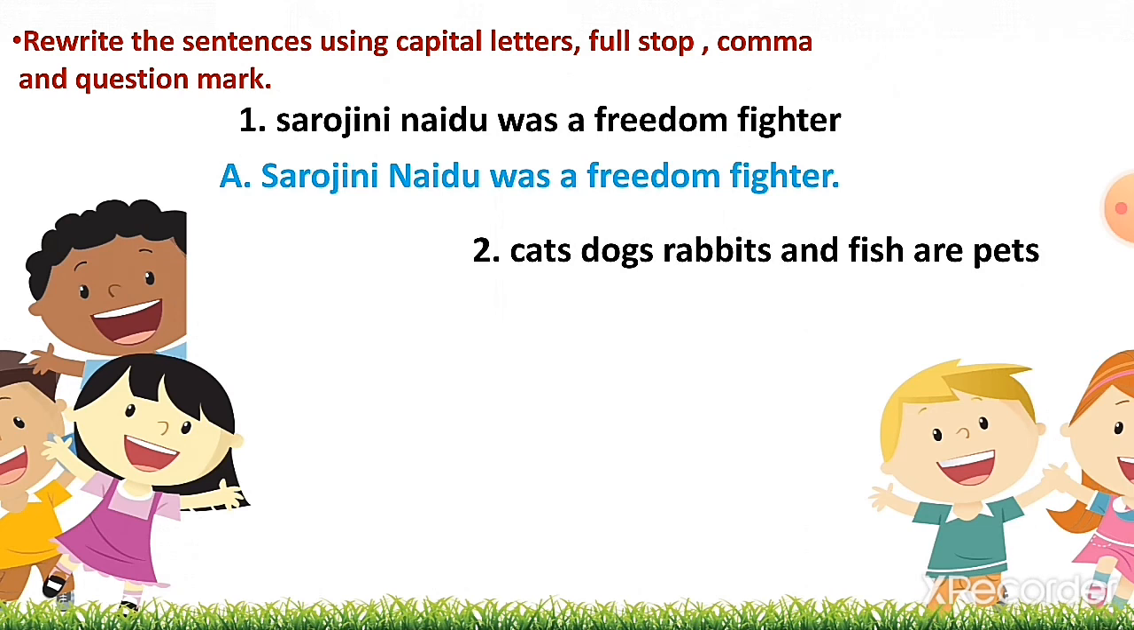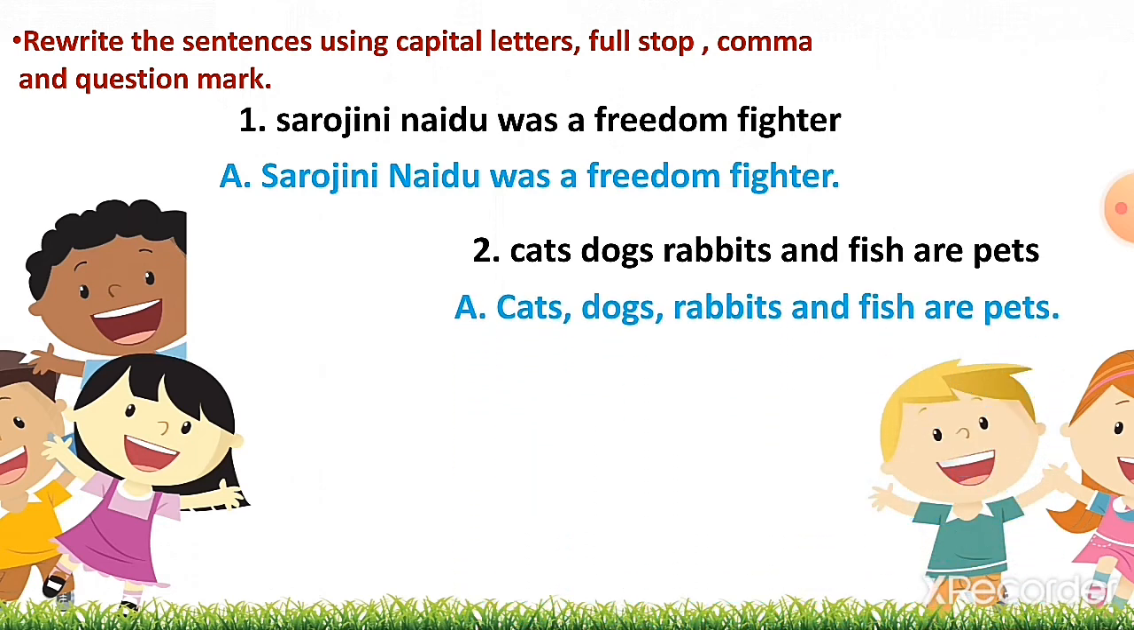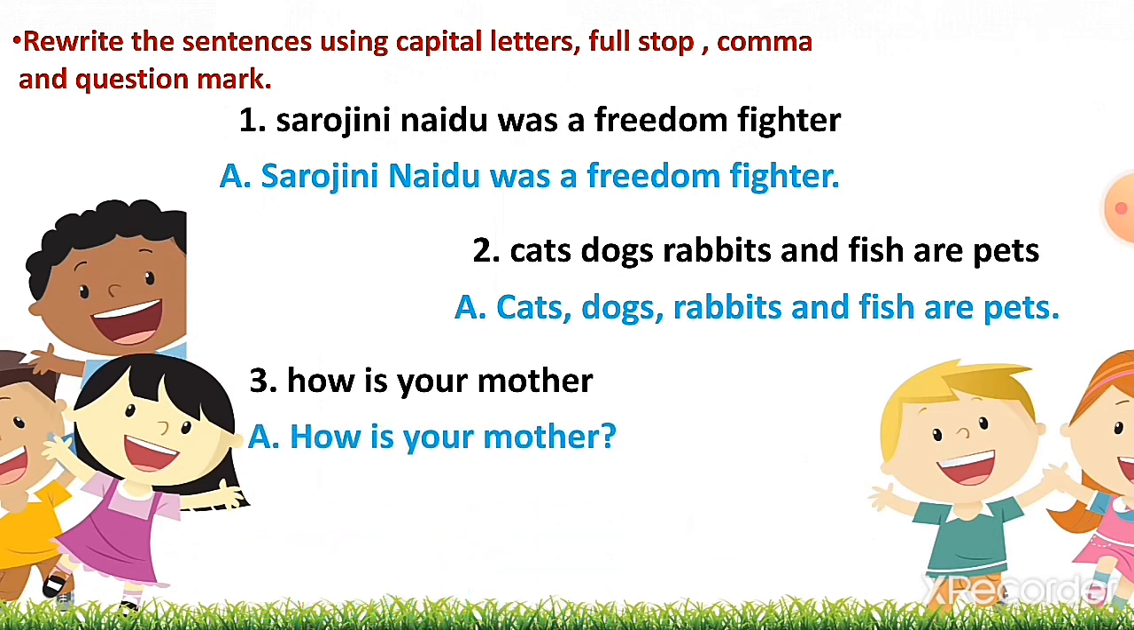Number 2. Cats, dogs, rabbits and fish are pets. Now kids, the first letter should be capital and there are 4 animals named. So to separate them we will add commas in the sentence. Number 3. How is your mother? So kids, in this question we are asking someone something. So at the end of the sentence we will add a question mark. And kids, always remember that the first letter of the sentence is always in capital form.